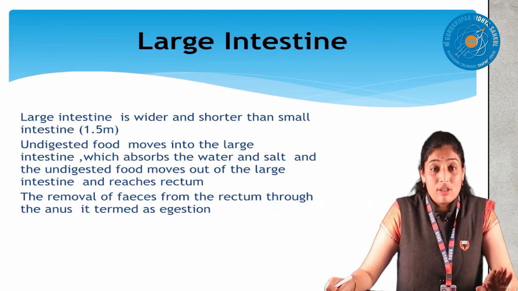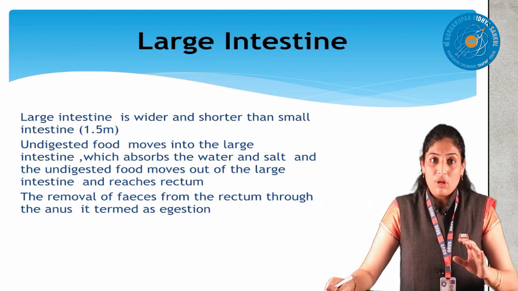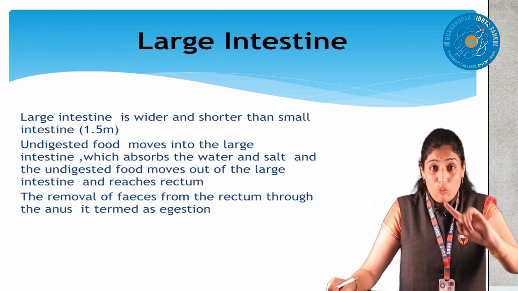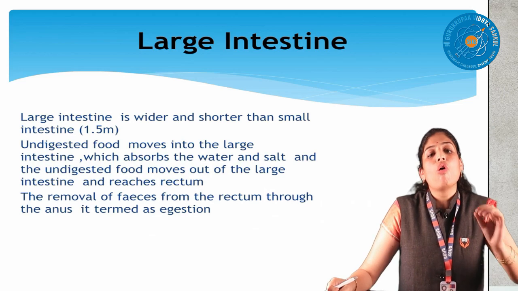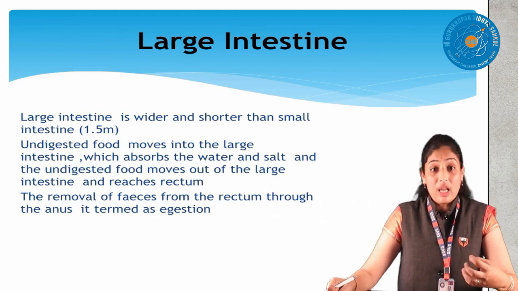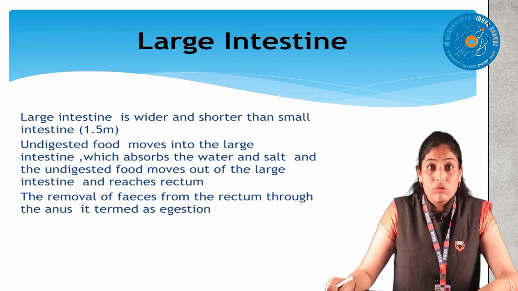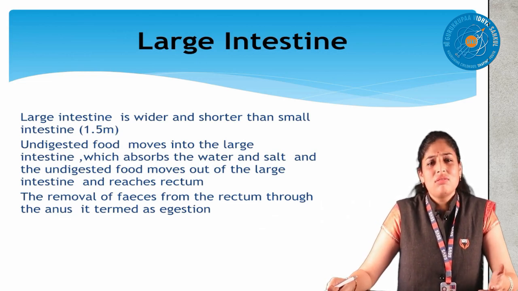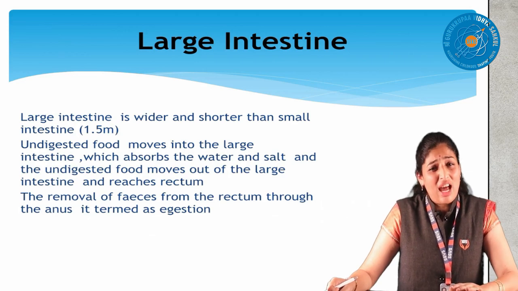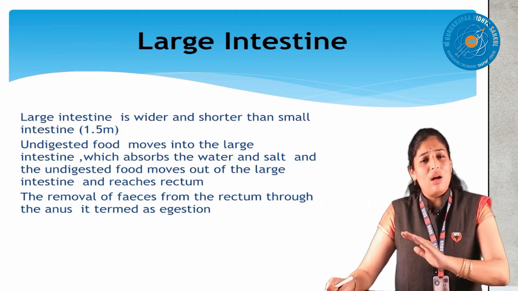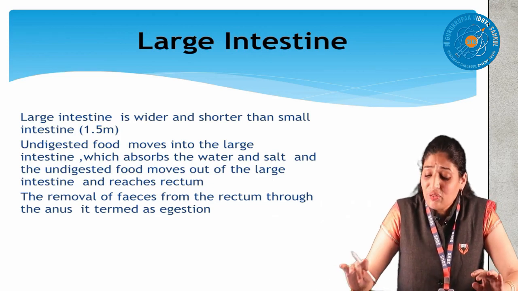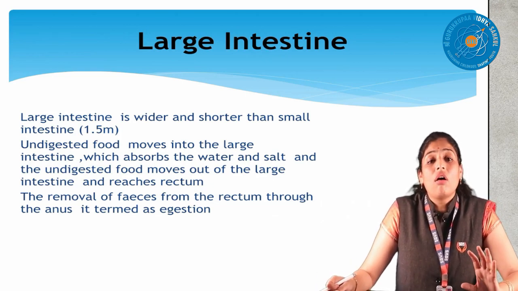Because, very important, children, after digestion and absorption is the work done? No, what is not required, unwanted, undigested, should go out from the body, because otherwise it is poison to our body. It should go out. That's why finally, after digestion in the small intestine, whatever is not digested, which is unwanted, everything will come to the large intestine. The large intestine, the wider part, is meant for storing all the unwanted food.